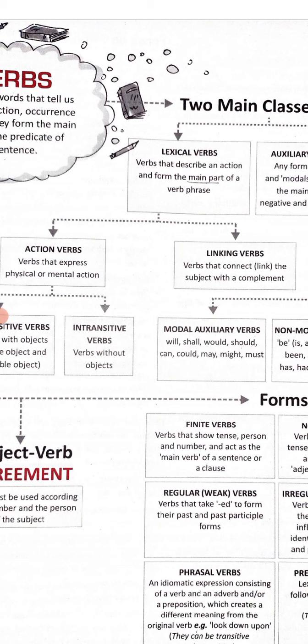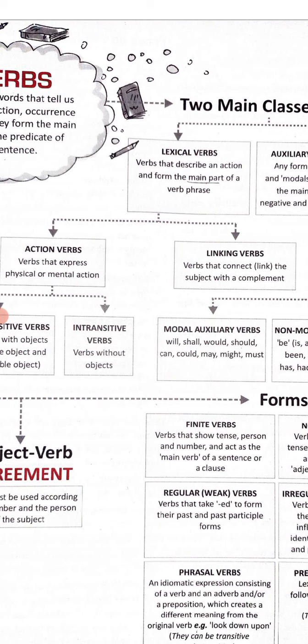No one is watching your mental actions, but you are doing something, thinking some thought, creating an idea. So this is also a verb. Your mental action is part of the action verb.